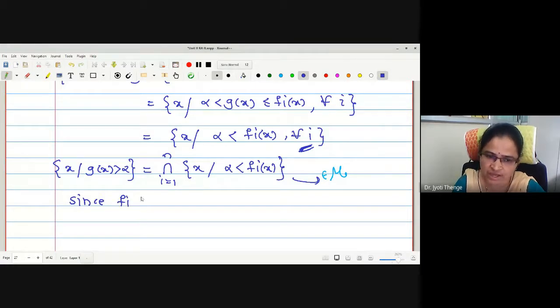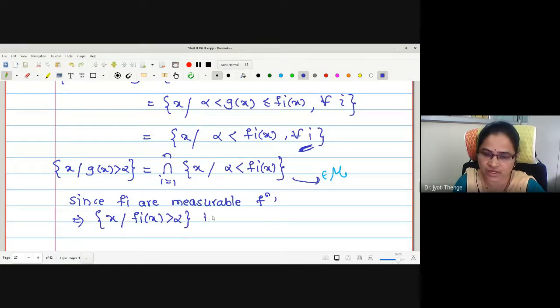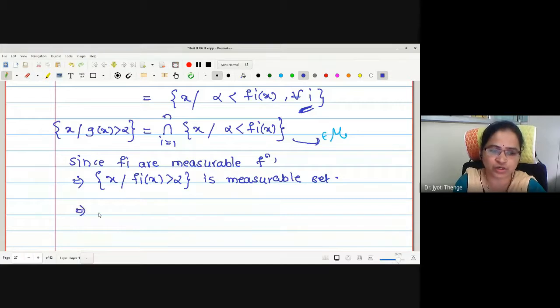Since fi are measurable functions, what it is giving us? The set x such that fi of x greater than alpha is a measurable set. Right? And what about this intersection?